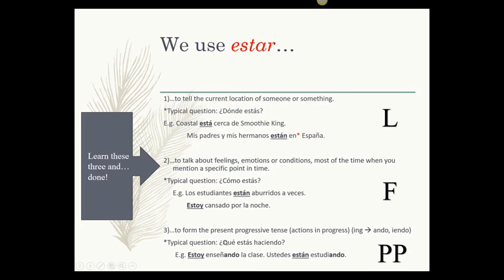And the typical question would be, what are you doing? ¿Qué estás haciendo? Yo estoy enseñando. I am teaching the class. Yo estoy enseñando la clase. Ustedes están estudiando. You guys, formal, you guys are studying.